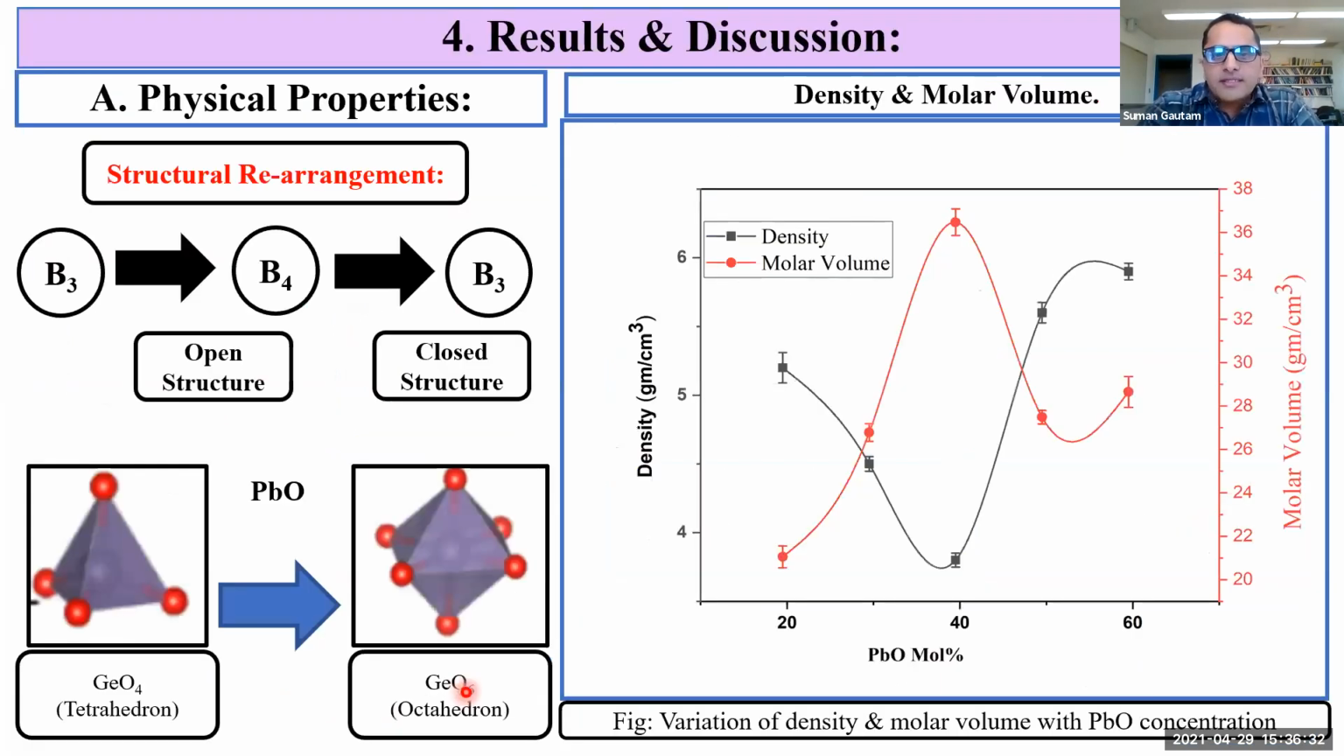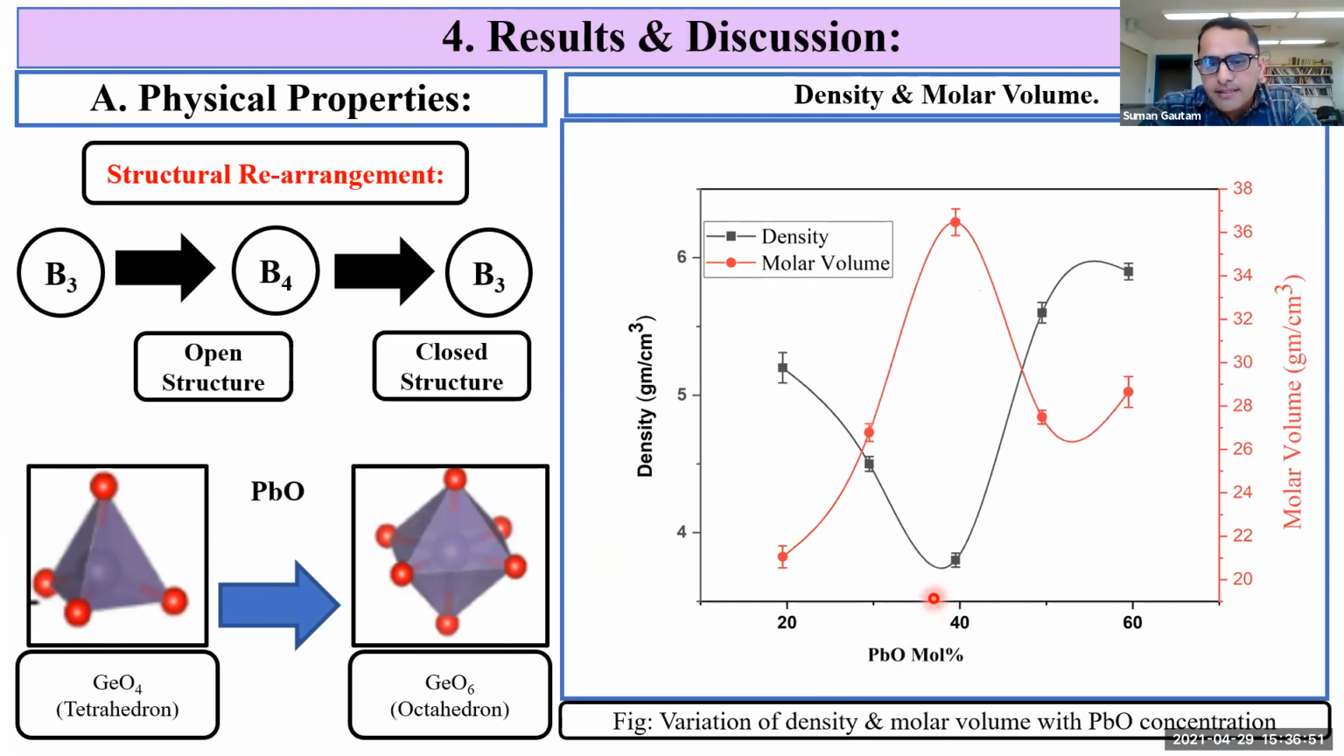Now results and discussion. First is physical properties. This is the variation of density and molar volume with PbO concentration. The density and molar volume show opposite behavior. As PbO concentration increases, density decreases and becomes minimum around 40 mole percentage.